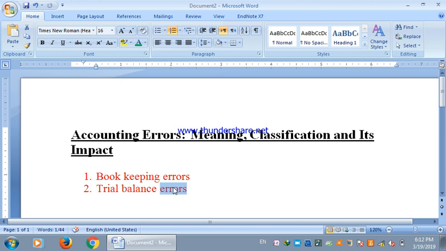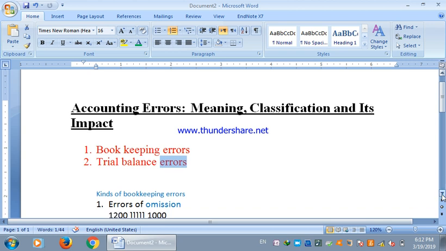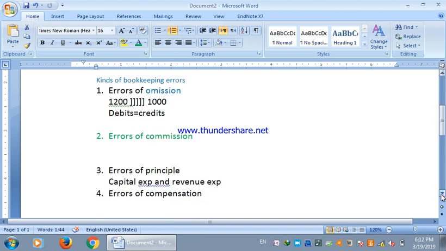In most accounting interviews, MCQs and tests, such types of errors are asked. You will be given a particular example of an error, and you will be asked what the nature of that particular accounting error is. For example, is it an error of omission, commission, principle or compensation? Simply, all those accounting errors which are incurred in the journal or in the ledger will be treated as bookkeeping errors. There are four types: errors of omission, commission, principle, and compensation.